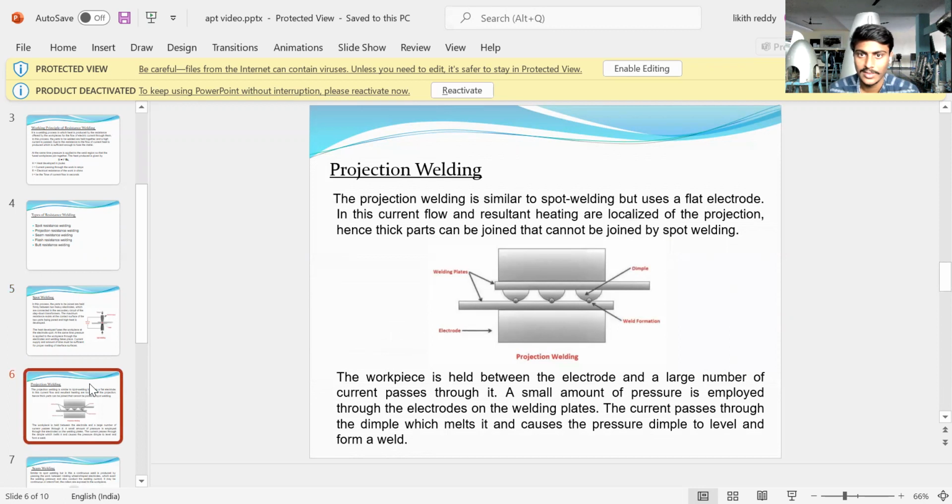Projection welding. Projection welding is similar to spot welding but uses flat electrodes, and the current flow and the resultant heating are localized at the projection. Hence, thick parts can be joined that cannot be joined by spot welding. The workpiece is held between the electrodes and a large current passes through it. A small amount of pressure is applied through the electrodes on the welding plates. The current passes through the dimple, which melts, and the pressure flattens the dimple to level and forms a weld.